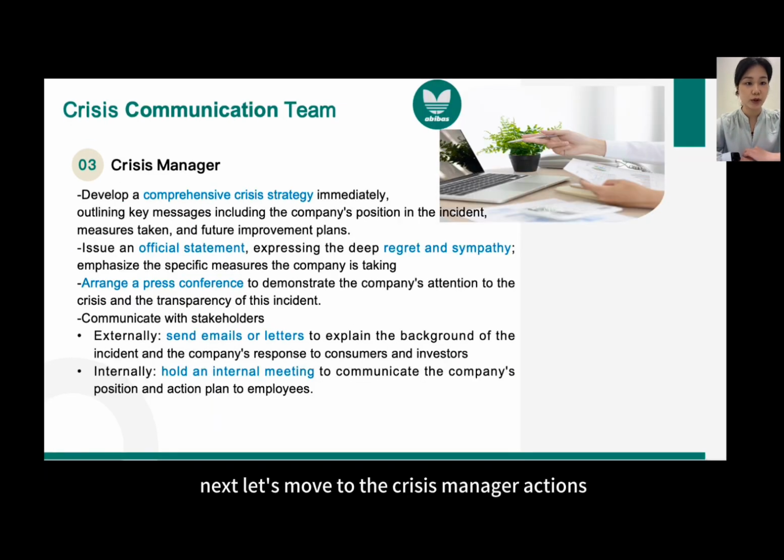Next, let's move to the crisis manager's actions. First, develop a crisis strategy, outlining key messages such as the company's position in the incident, measures taken, and future improvement plans. Second, issue a regret statement with corrective actions. Third, hold a press conference for transparency. And fourth, communicate with stakeholders. Externally, send emails or letters to explain the background of the incident and the company's response to consumers and investors. Internally, hold an internal meeting to communicate the company's position and action plan to employees.